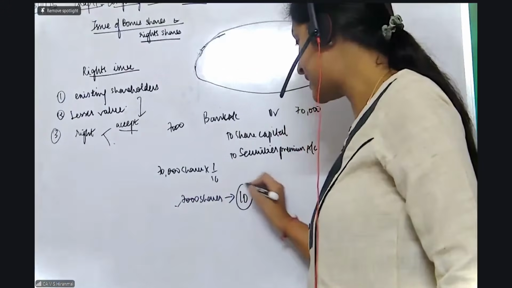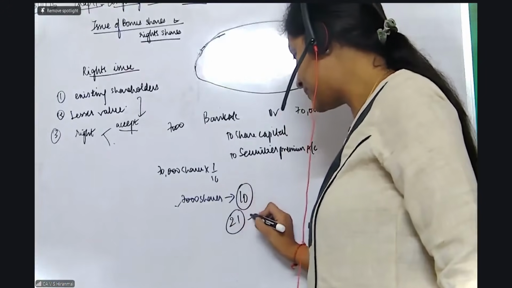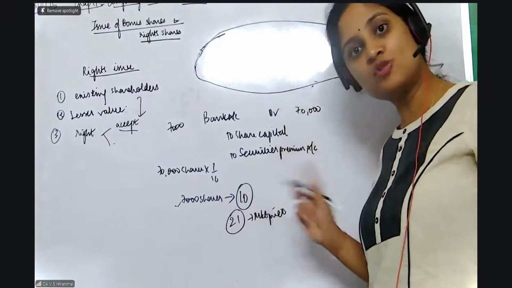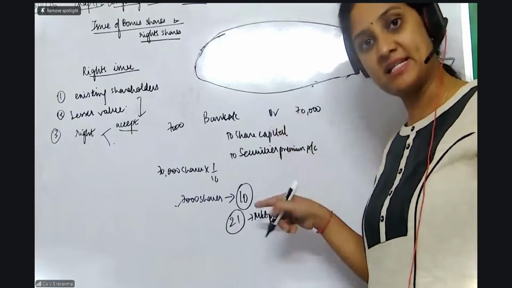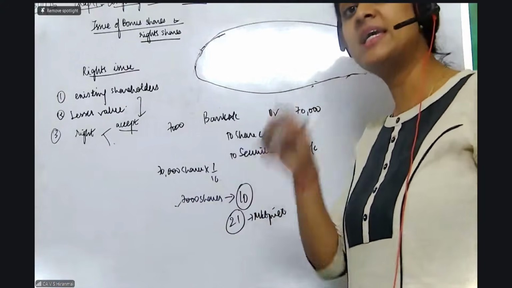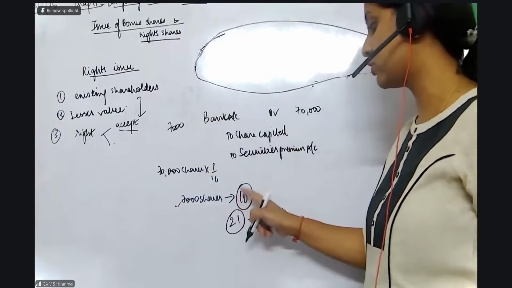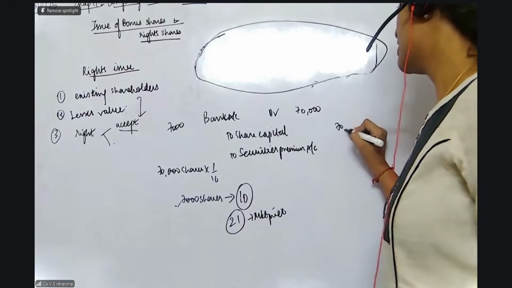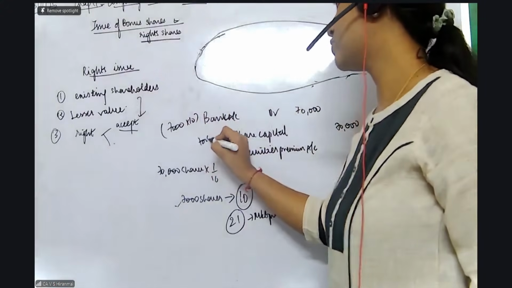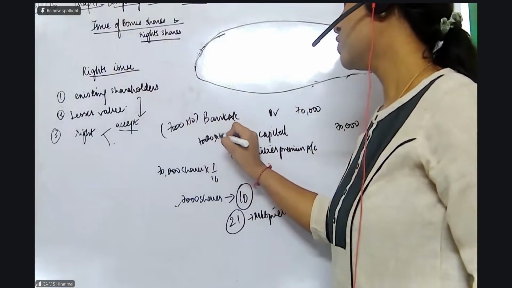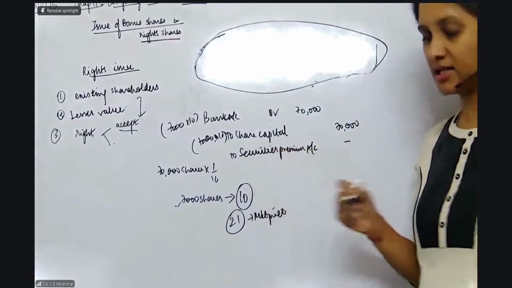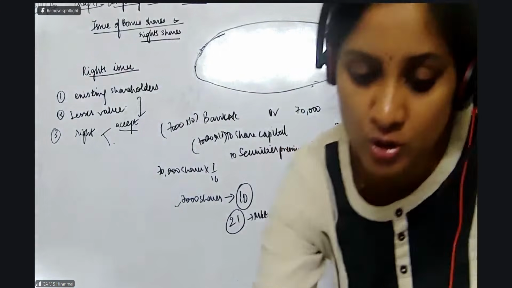Issue price is how much? 10 rupees. So my entry will be 7,000 shares. How, madam, 7,000 shares? 70,000 shares into 1/10. So 7,000 shares I am issuing as right shares. Madam, here 21 is given. That is the market price. That is not our problem. Market price can be anything. What value will come in the books is what you are issuing. So the issue price is 10. So 7,000 shares into 10 rupees. You are issuing it at your face value, so there is no problem. This is the first entry. Yes, it will come like this. Now go to the next.